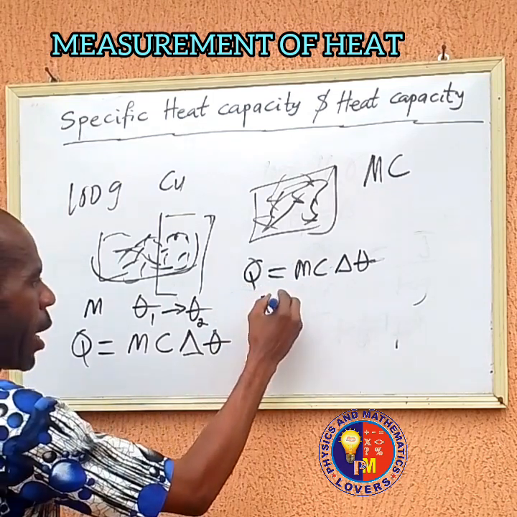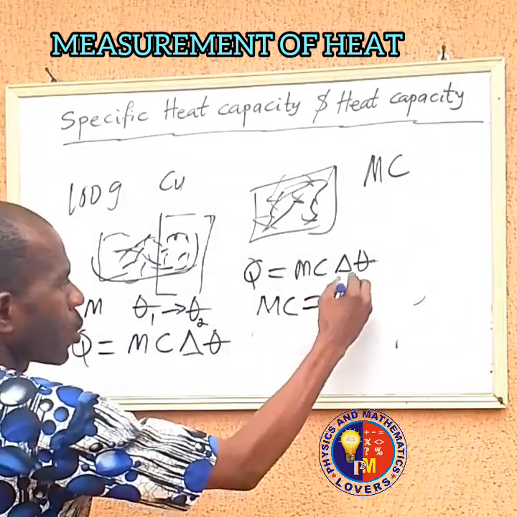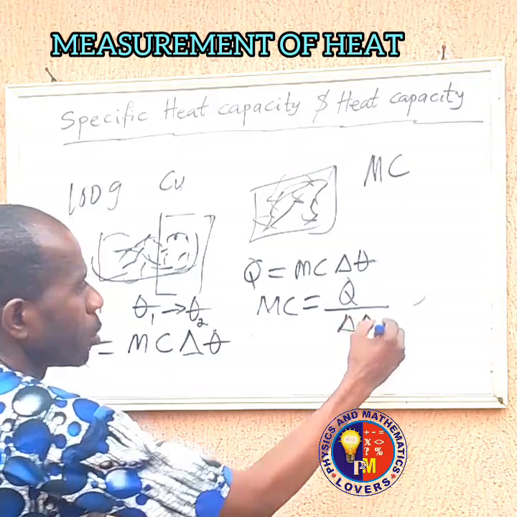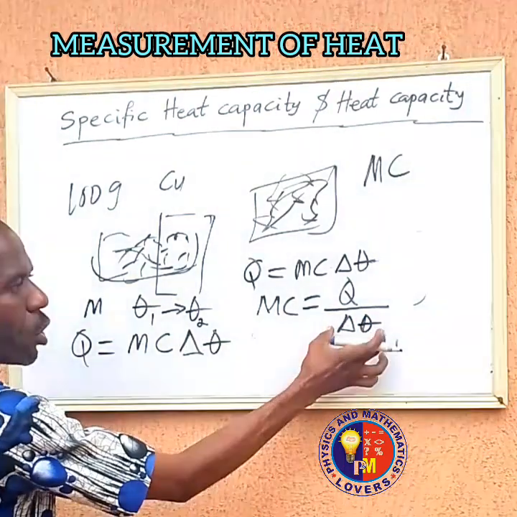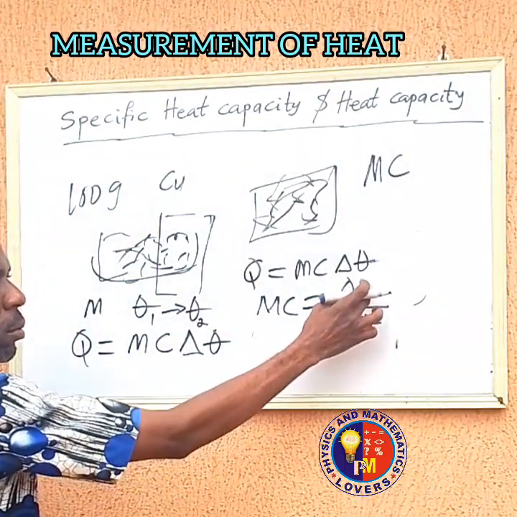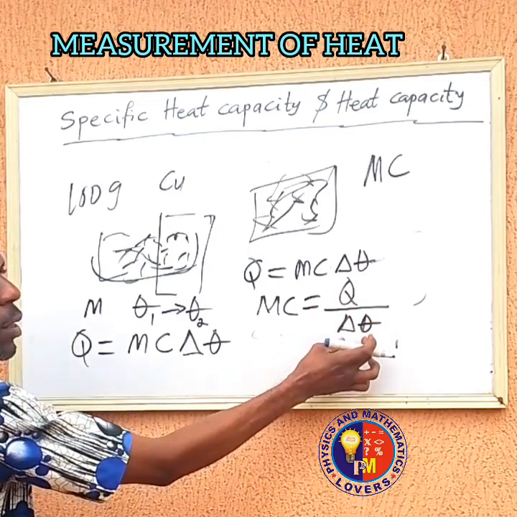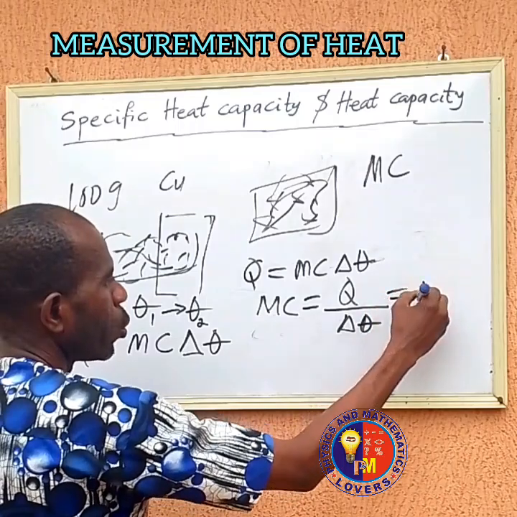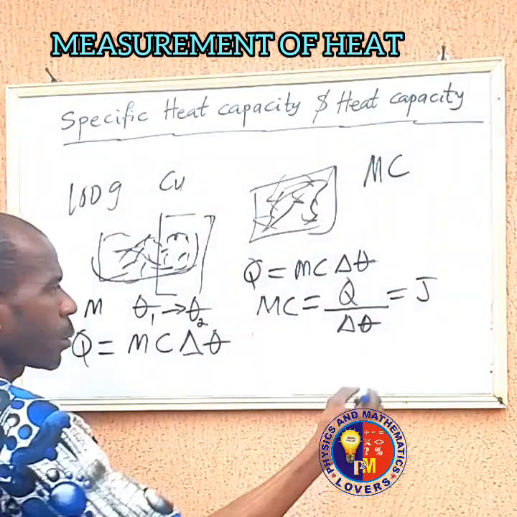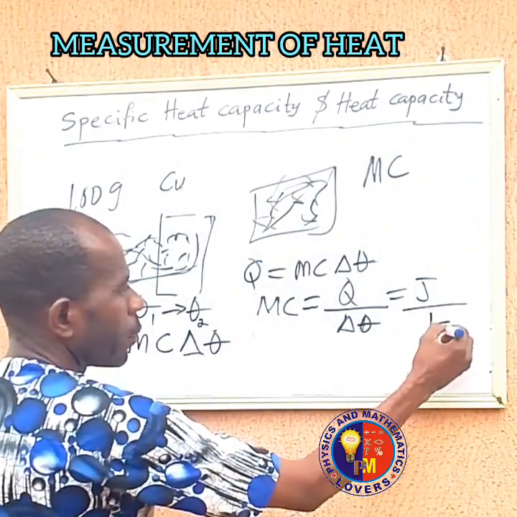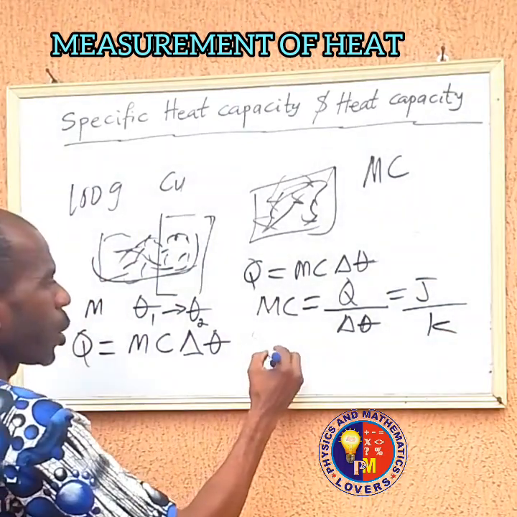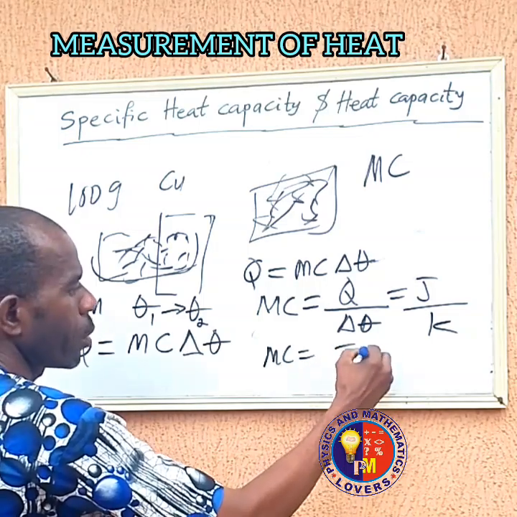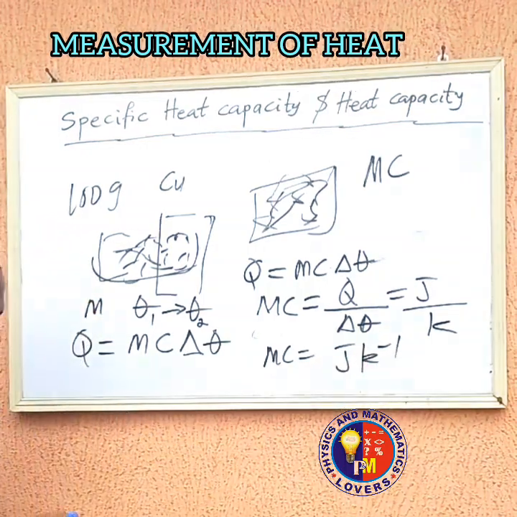Which means our MC is equal to the quantity of heat over the change in temperature. That is, the quantity of heat given or supplied over the change in temperature. Since we said heat is measured in joules, and temperature is in Kelvin, therefore the heat capacity MC is measured in joules per Kelvin.